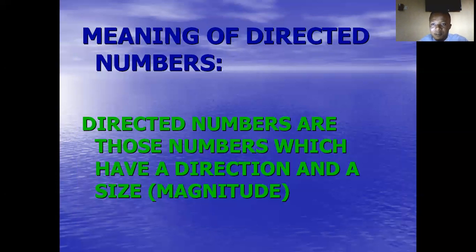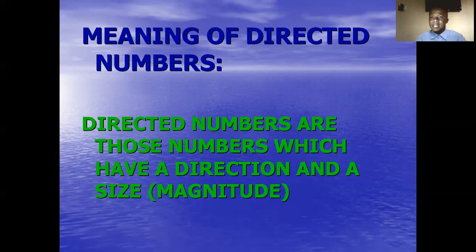So let's see the meaning of directed numbers. Once directed number is being talked about, we mean those numbers which have a direction and a size. They have direction and size. When I mention size, I mean magnitude. Just like the illustration I gave you before the beginning of this lesson, in Iceland, you can get negative temperature values. So it has a direction, it's going towards the negative side, right? If your temperature is too high when you are measured, it's going towards the positive side. So the direction is positive.